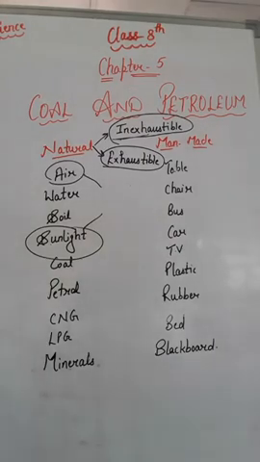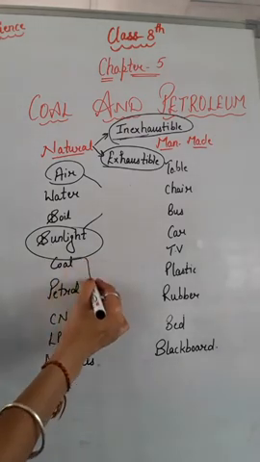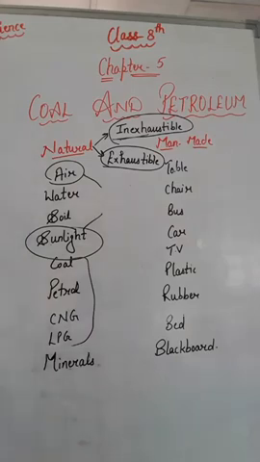Many people destroy the forest for their basic needs, for their benefits, right? They build industries and factories on forest lands and destroy our forest. Like that, coal, petrol, CNG, LPG and some minerals are also exhaustible natural resources because they can be exhausted by human beings.